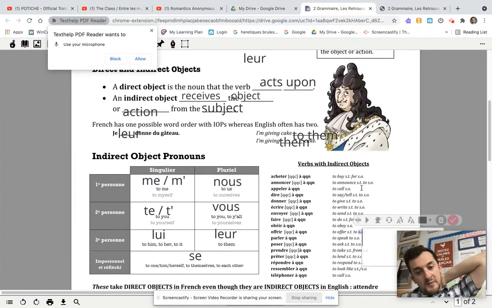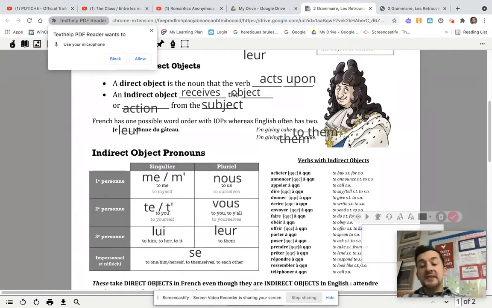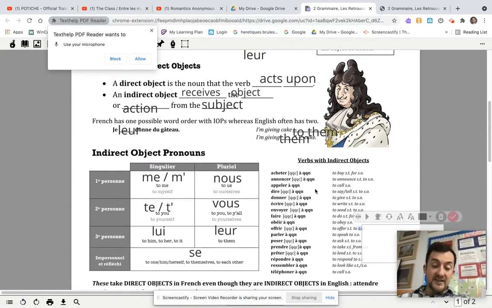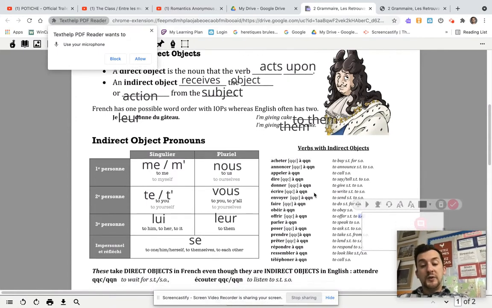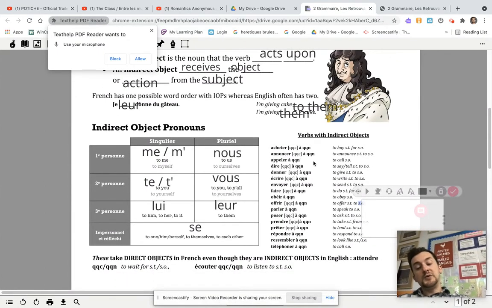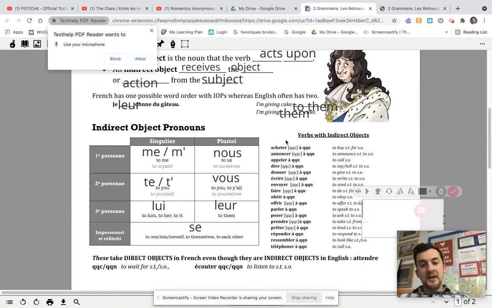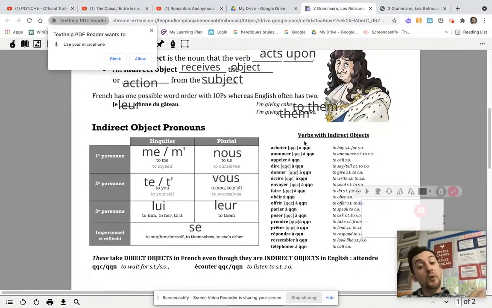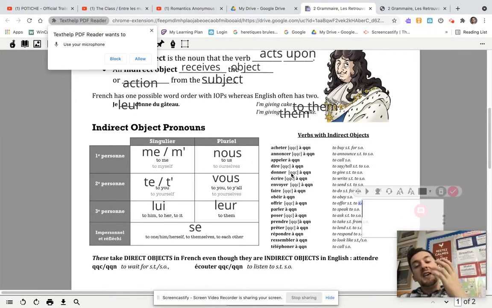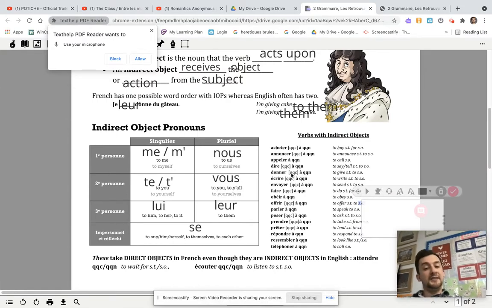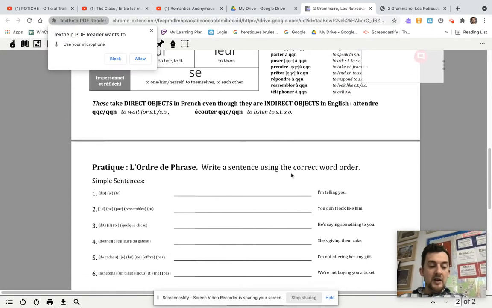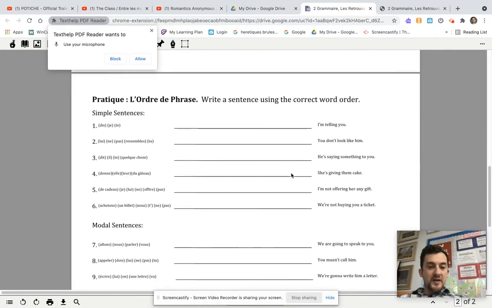All right, let's go and do. Oh, here's a list of verbs that belong to that class that they can take two objects. They take the direct object and the indirect object. So for example, to announce something to someone, to say something to someone, to write something to someone, to buy something for someone. So just have a look over those verbs. You'll notice that they all have that in common, that they have to do with communication or giving, typically. D'accord? All right, so let's do some practice.